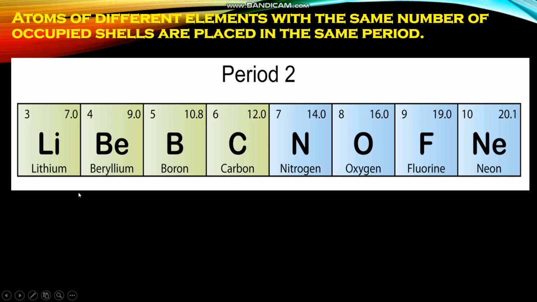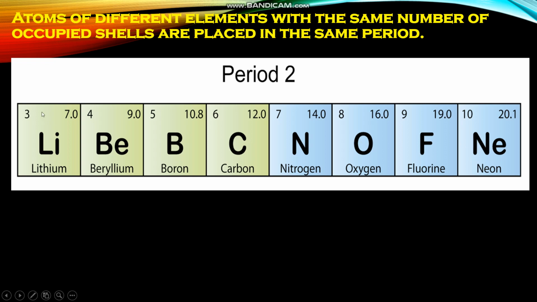Next, the second point we are going to discuss now: atoms of different elements with the same number of occupied shells are placed in the same period. To understand this, let us consider the second period in the periodic table. Let us see the elements: lithium, beryllium, boron, carbon, nitrogen, oxygen, fluorine and neon.